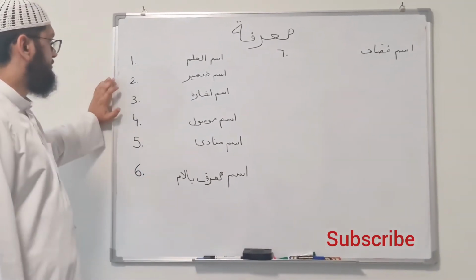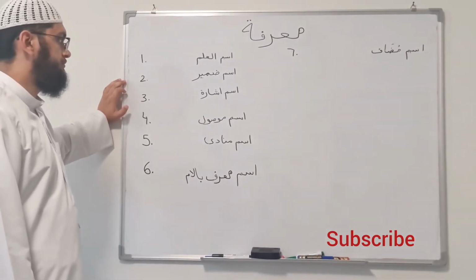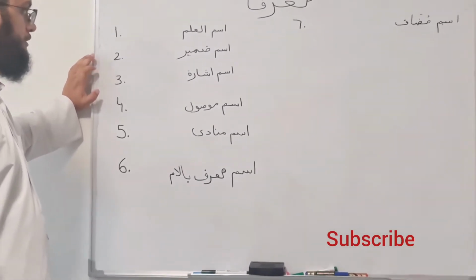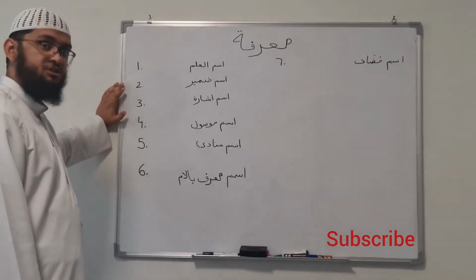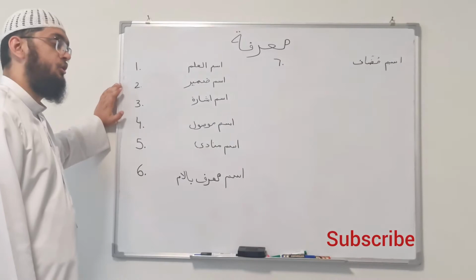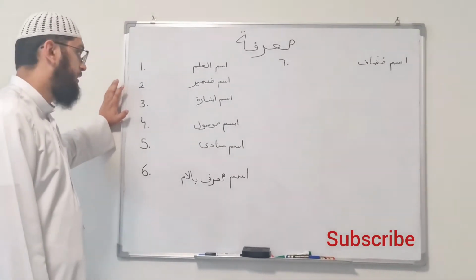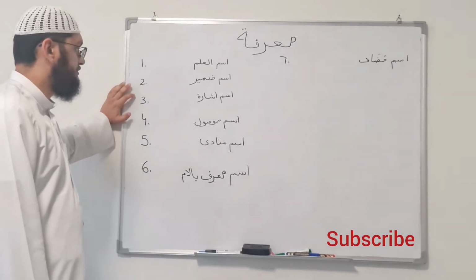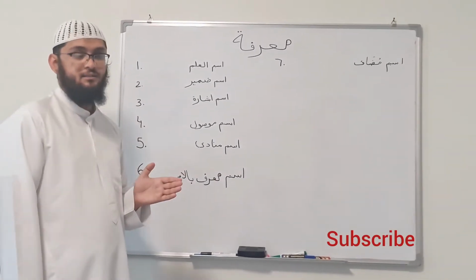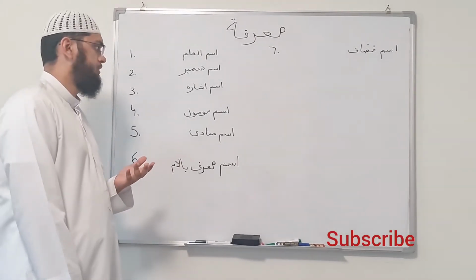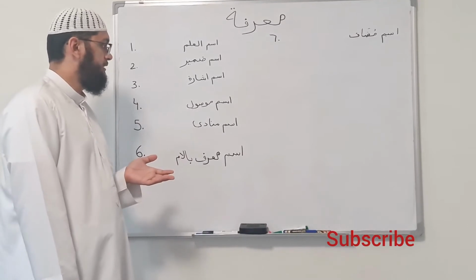Then we have ism ishara. Ism damir, as I told, is pronouns. This is for he, she, and all of them, or I, we, etc. And then I have ism ishara, which tells about this, that, how we do it in English language. So it's different for males, different for females.